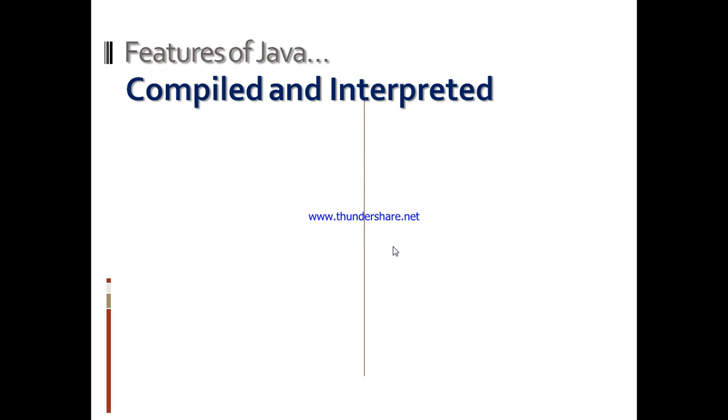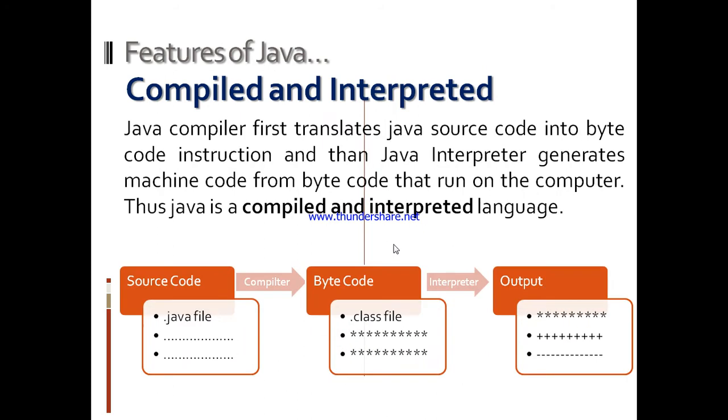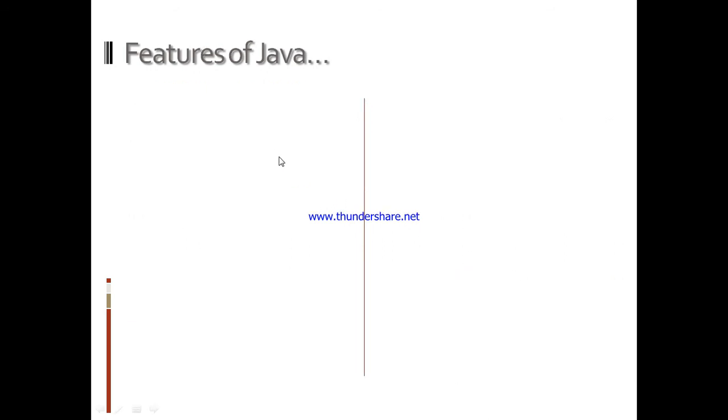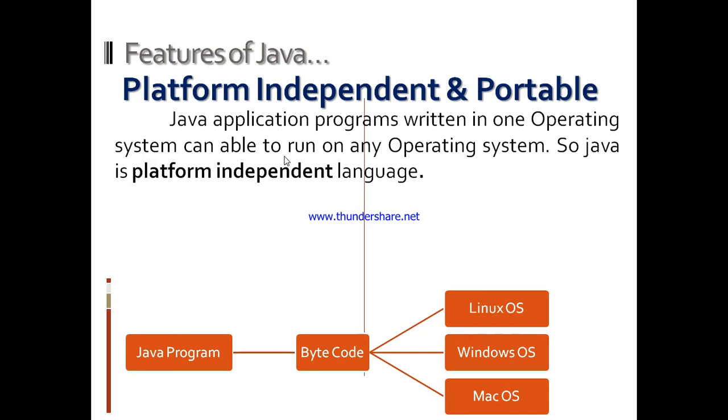First is compiled and interpreted. Java is a compiled and interpreted language. Java compiler first translates Java source code into bytecode, and after that Java interpreter generates machine code from the bytecode that runs on the computer. Thus Java is compiled and interpreted. We can look here. First source code will be compiled by compiler into bytecode, and after this bytecode will be converted to output by interpreter. Interpreter will convert bytecode into machine code, and machine code will go to operating system and will generate output.